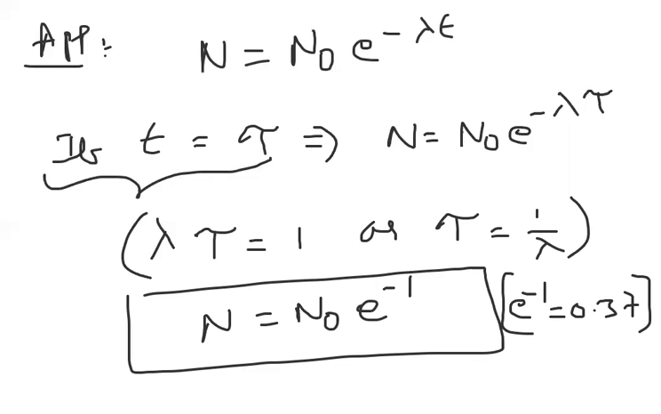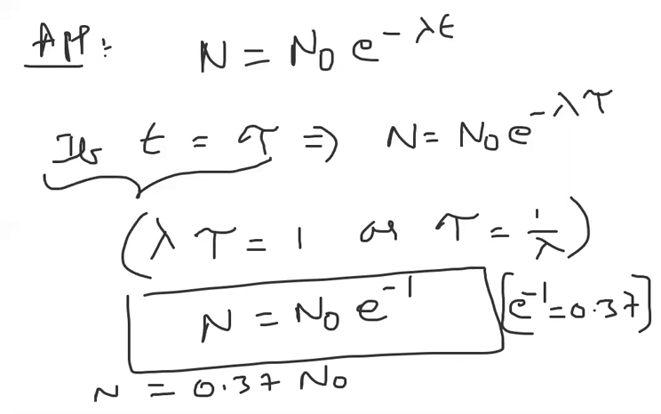So from this information I can also write N is equal to 0.37 times N naught, if that instant time we have taken as tau. So for a time of mean life, how many nuclei are remaining? 0.37 of the initial number of nuclei.